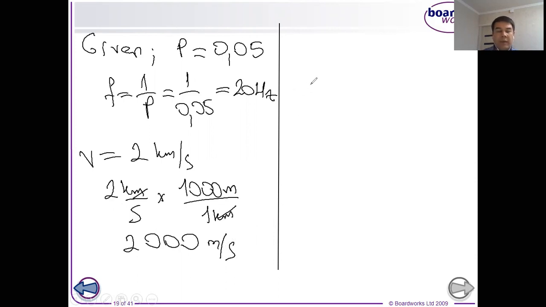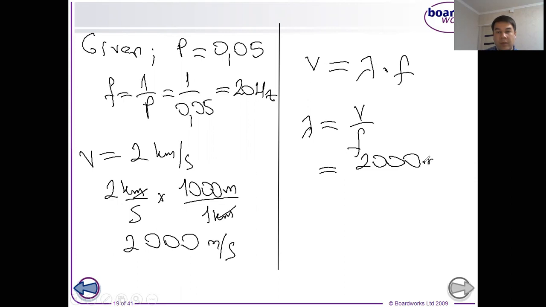So now we have the unknown. Velocity is equal to wavelength times frequency. We have to find the wavelength. Wavelength is equal to velocity over frequency, 2000 meter per second over 20 hertz, and the wavelength will be equal to 100 meter.